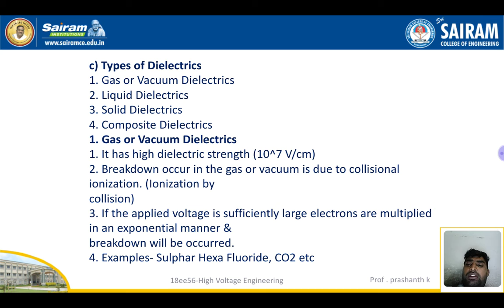Gas or vacuum dielectrics. First one, it has high dielectric strength, 10^7 volts per centimeter. Breakdown in gas or vacuum is due to the collisional process, ionization by collision. If the applied voltage is sufficiently large, electrons are multiplied in an exponential manner and breakdown will occur. Example: sulfur hexafluoride, SF6, and CO2.